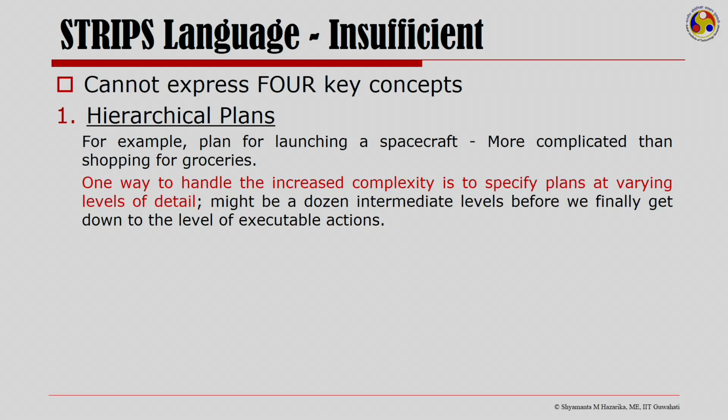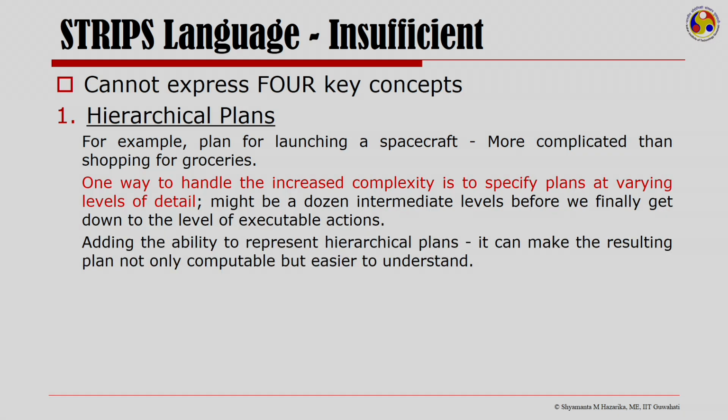One way to handle this increased complexity would be to actually specify plans at varying levels of detail, and I may have a number of different levels in which I will generate plans, and finally from a very abstract plan I would get to a level where the plan would consist of only executable actions.